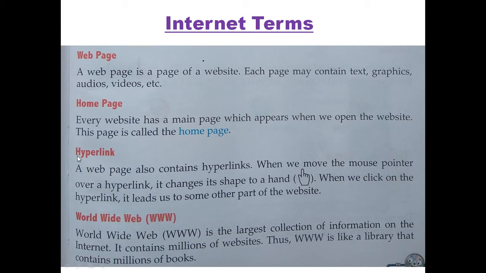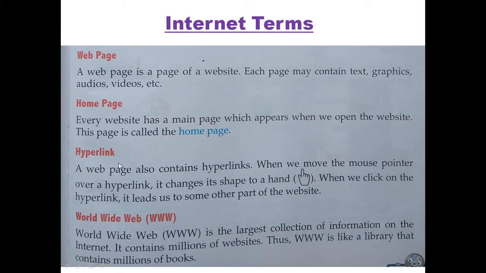That is hyperlink. Now what is hyperlink? A web page also contains hyperlinks. When we move the mouse pointer over a hyperlink, it changes its shape to a hand like this. When we click on the hyperlink, it leads us to some other part of the website. See, what is hyperlink?